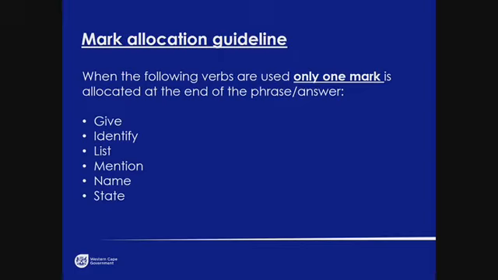And the first way that they ask you is when you see the verbs in a question: give, identify, list, mention, name, and state. They are asking you to state a simple fact, and it's normally going to be a 1-word answer or 1 phrase, and 1 mark will be awarded. So take note and use this as part of your preparation for your prelims and your final examinations. When you see the verbs give, identify, list, mention, name, and state, you are only going to get 1 mark for that, so you don't need an in-depth explanation of it. It's normally going to be 1 word or phrase that is asked for there.